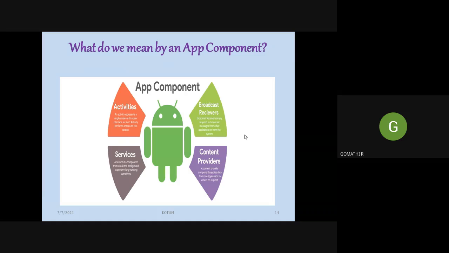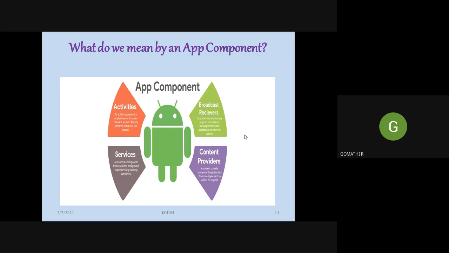An activity represents a single screen with a user interface, and the activity performs actions on the screen. That is, whatever app you create, after creating it you will install it on your mobile device, right? When you click that app, it will open a screen for you. The initial screen that you have designed will be opened for you. That screen, we call it an activity.